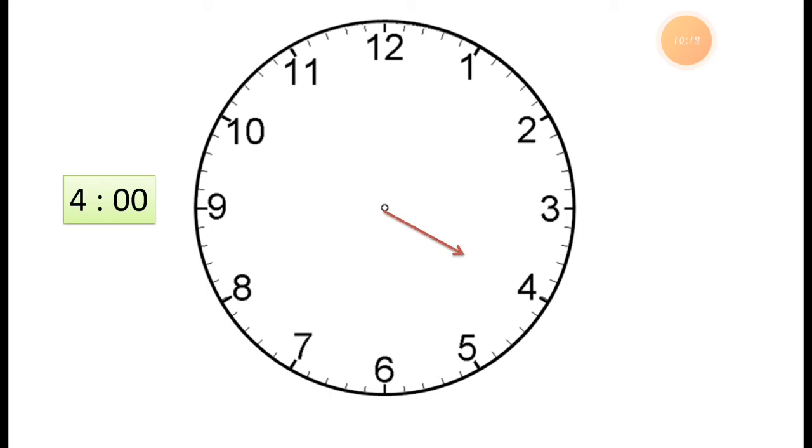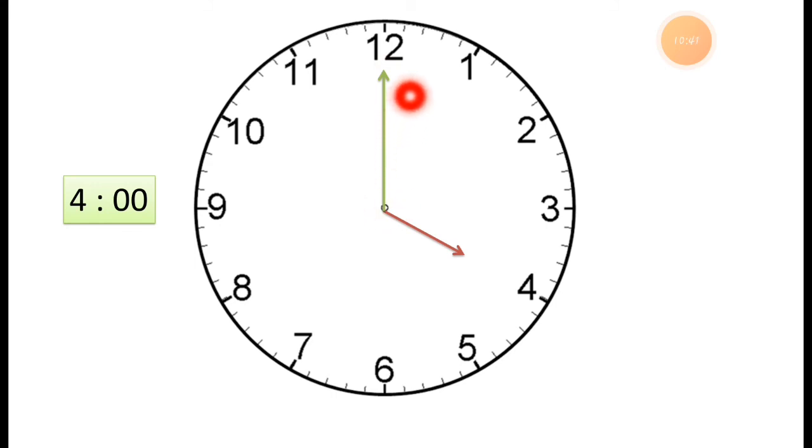pointing to 4. Exactly, it is pointing to 4 because it is the hour hand. See this, it is pointing to 4. And the minute hand is pointing exactly to 12. You can see this.